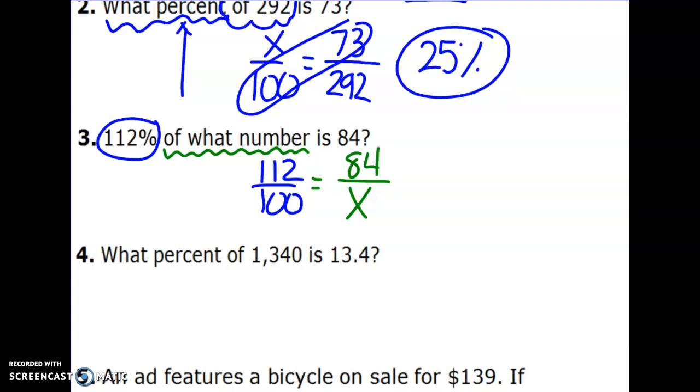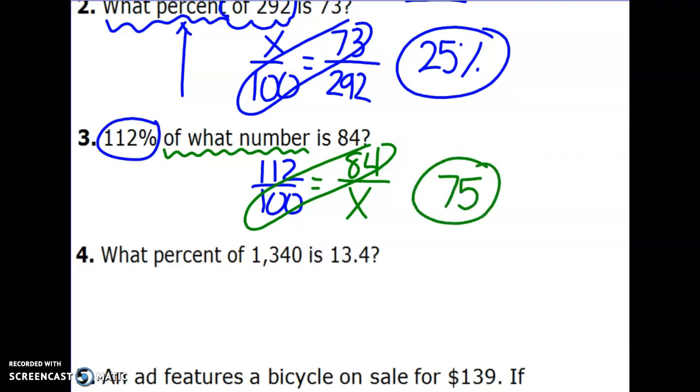Once again, doing my means extremes, I'm going to take 84 times 100, or 8,400. I'm going to divide it by 112, and my answer is going to be 75. 75 is the number. So if I were to check this, if I divided 84 by 75 on my calculator, I get 1.12, which is the same as 112%.